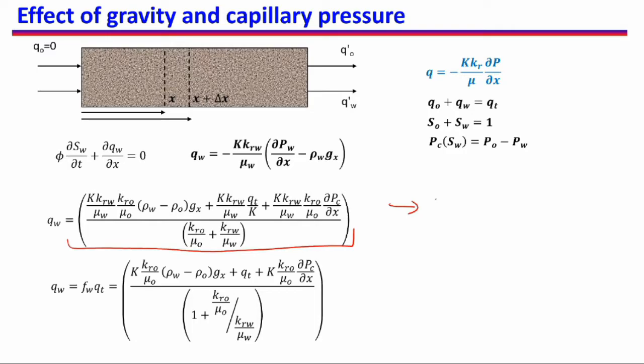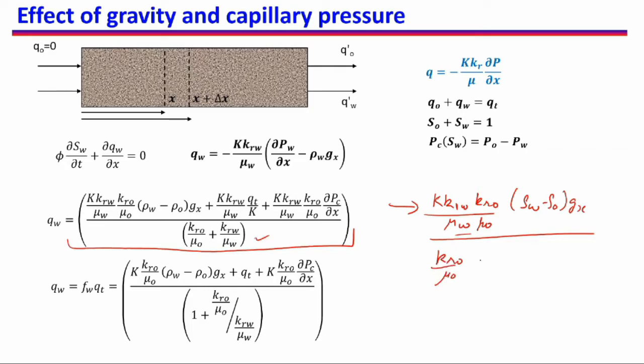The first term here is K, KRW, KRO, mu W, mu O, rho W minus rho O, Gx divided by KRO by mu, I am writing the denominator as well, KRW by mu W. So it has permeability.